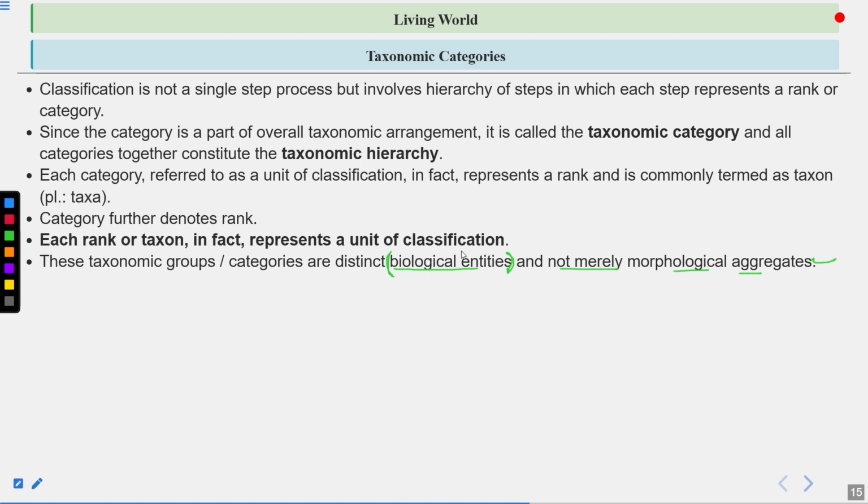They are real natural groups, which are different in many ways. They are different genetically also, and different in evolutionary relationships also. So these categories are distinct biological entities and not merely morphological aggregates. They are different at the genetic level also. The DNA sequence is also different.